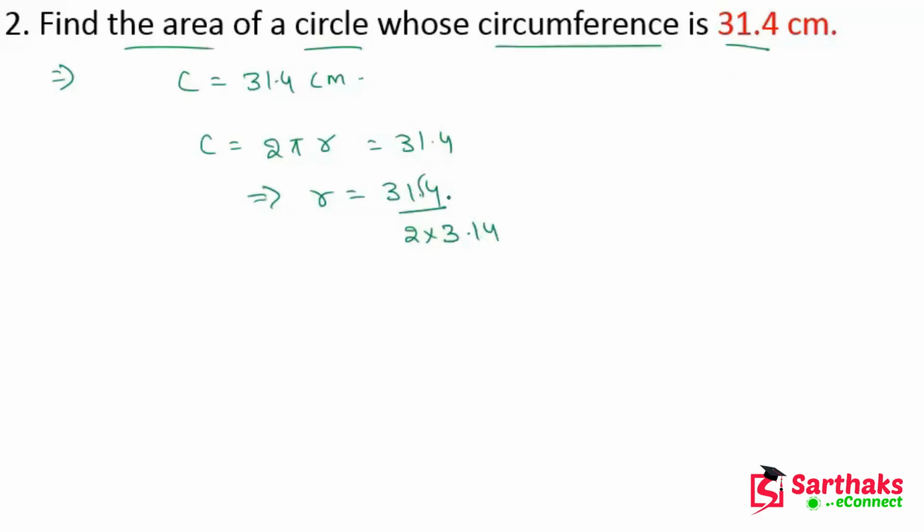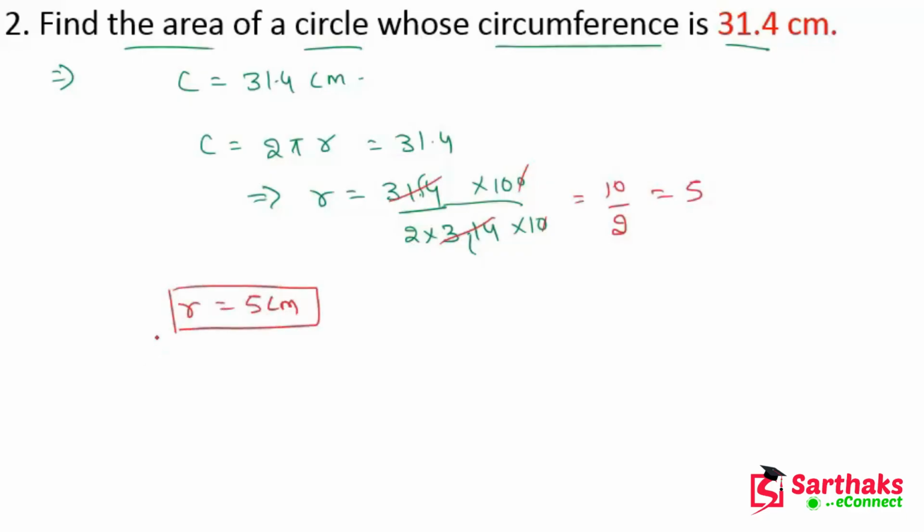Now if we remove this point we get 10 in the denominator, and if we remove this point then we get 100 in the numerator. This 314 and this 314 will be cancelled, this 10 and this 10 will be cancelled, so we get 10 upon 2. After solving this we get 5. So the radius is 5 centimeter. I hope you get this point.